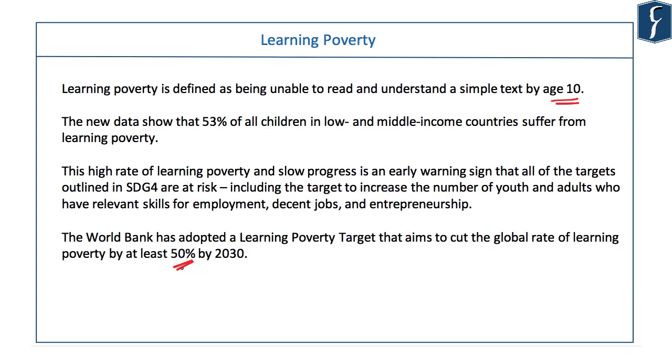Recently, World Bank has released a report, and according to the report, 53% of all children in low and middle income countries, India also is a middle income country, suffer from learning poverty. And if learning poverty is not fixed, then SDG 4, all of it will be gone. It's not just learning, it's not just education. The skill development, employment, decent jobs, entrepreneurship, everything will be hampered. And if these things are hampered, it's likely that other SDG goals will also not be achieved.